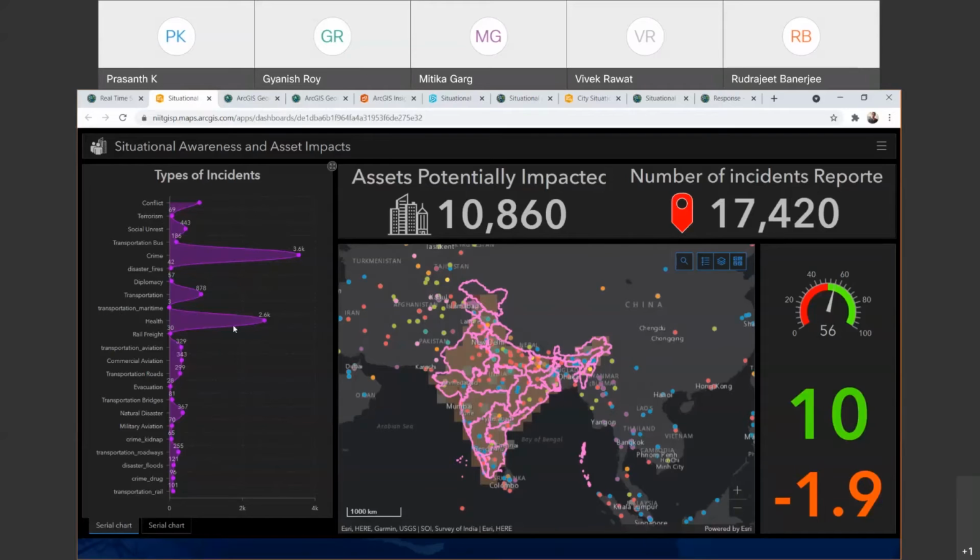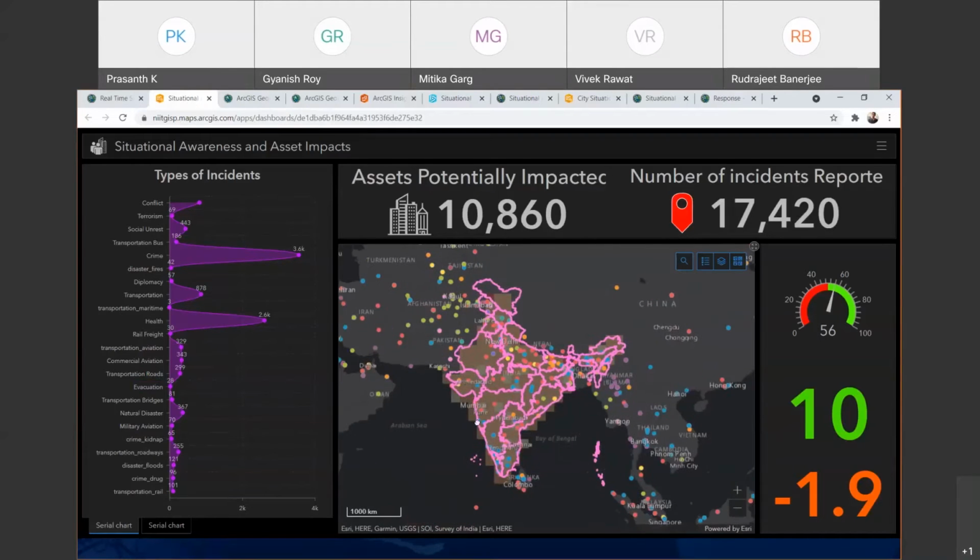And across, you can see the type of incidents which are reported: conflict, terrorism related, transportation related, health related. A huge spike you can see on the crime and health related. All other incidents are a little less. So all these kinds of incidents you will be able to monitor, and you will be able to interact with this specific set of incidents along with your assets.